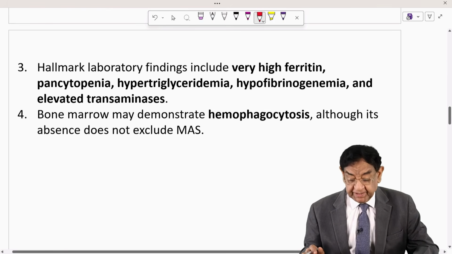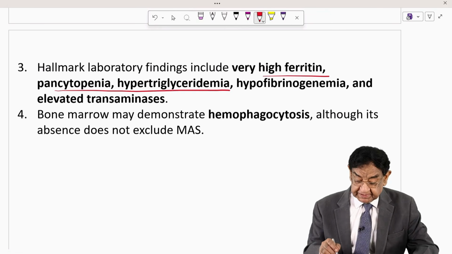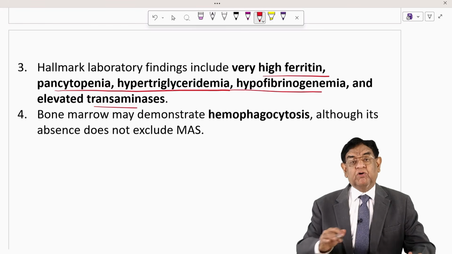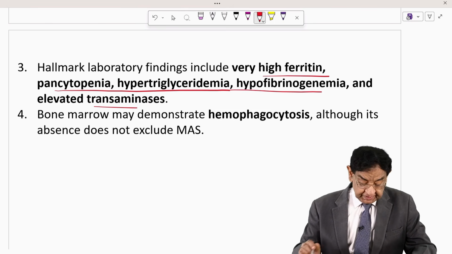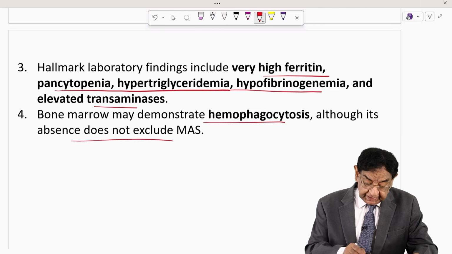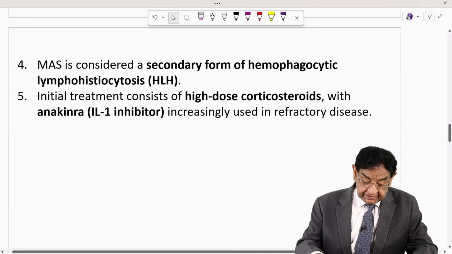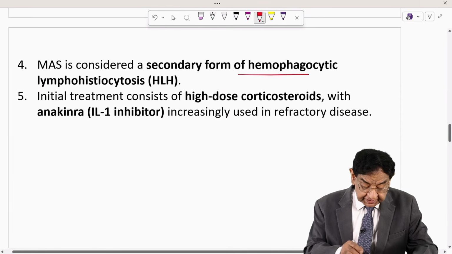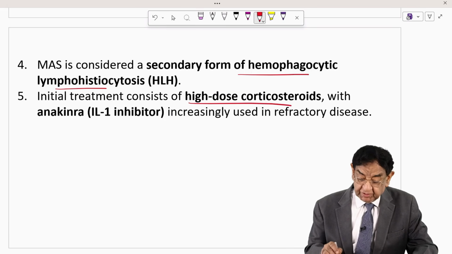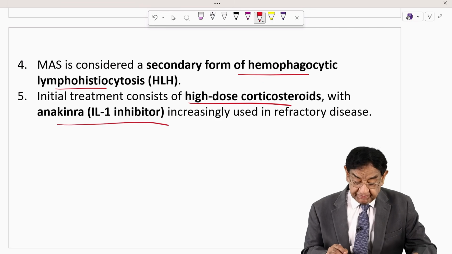Hallmark laboratory findings include very high serum ferritin, like in this case, pancytopenia, high triglyceride, hypofibrinogenemia, and elevated transaminases. All these were there in our patient. Bone marrow may demonstrate hemophagocytosis, although its absence does not rule out MAS. This is considered a secondary form of hemophagocytic lymphohistiocytosis. Initial treatment consists of high-dose corticosteroid with anakinra, which is an interleukin-1 inhibitor.